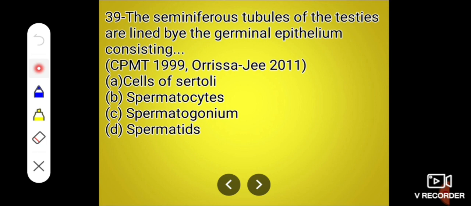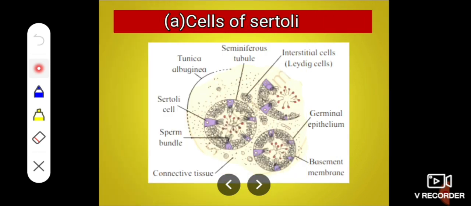Next, the seminiferous tubules of the testes are lined by the germinal epithelium consisting of: A. Cells of Sertoli, B. Spermatocyte, C. Spermatogonium, and D. Spermatid. The correct answer is cells of Sertoli.